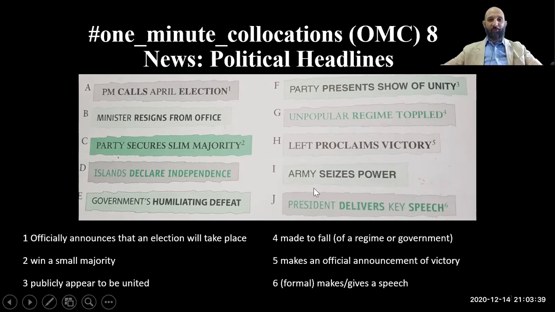And the last ones that we have, army seizes power. Seize power is like to become in charge. So the army in that country became in charge of running the country. And the last one is president delivers key speech. So deliver speech. Let's go over them real quick again. Call election, resign from office, secure slim majority, declare independence, humiliating defeat, present show of unity, regime toppled, proclaim victory, seize power, and deliver key speech.